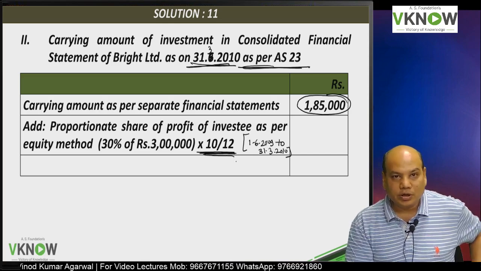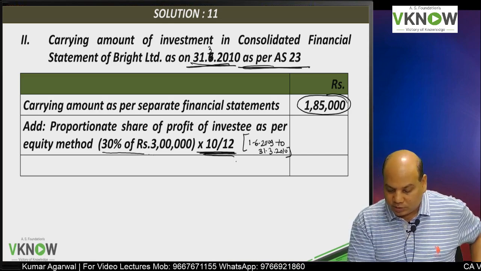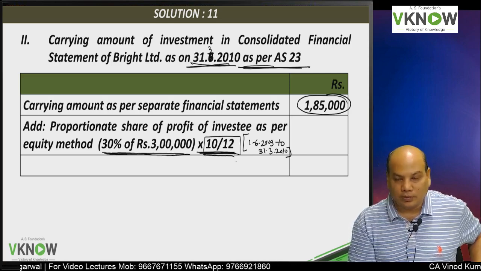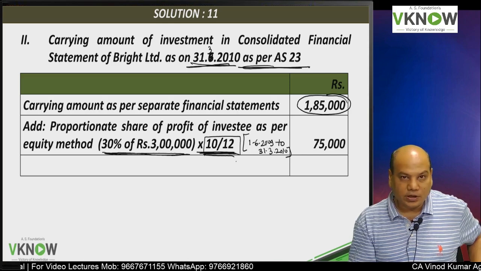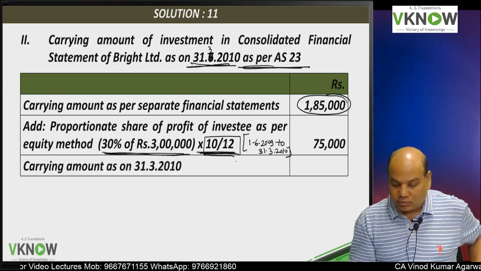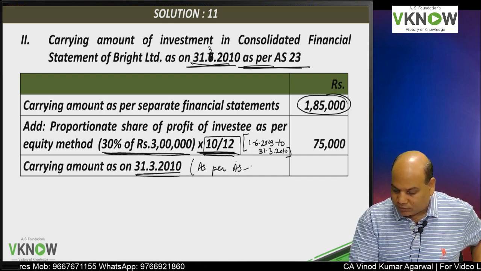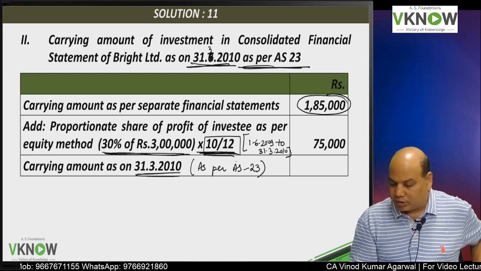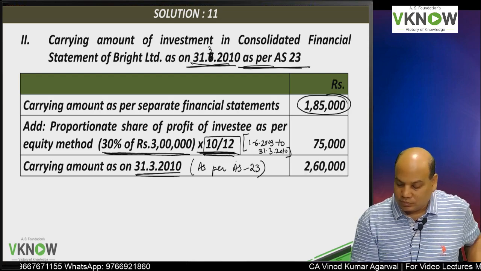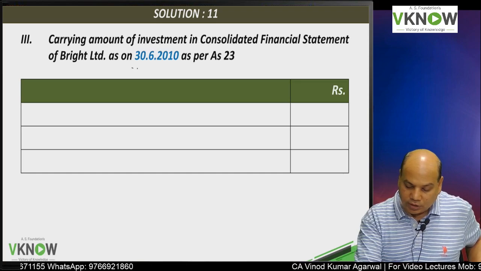Date is also important. So my share will be 30% of 3 lakh into 10 by 12, hence 75,000, and my carrying amount on 31st March 2010 as per AS 23 will be 2,60,000.